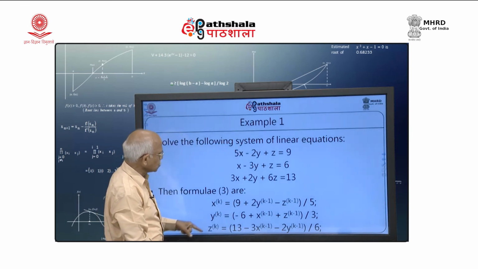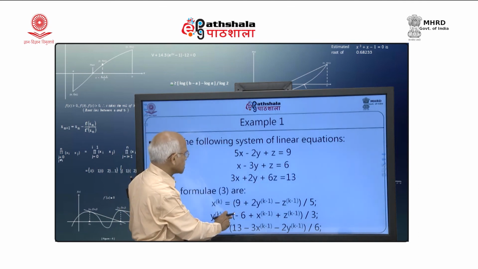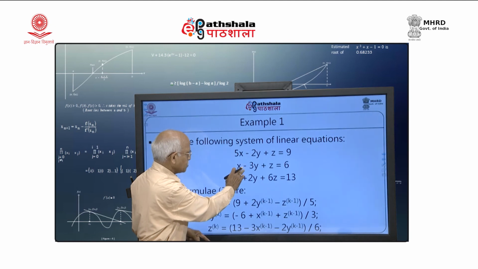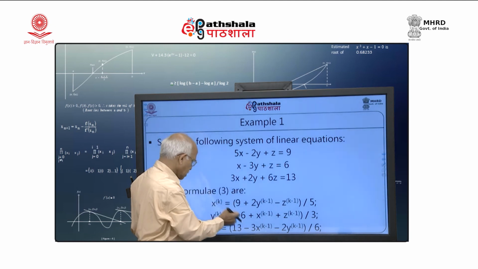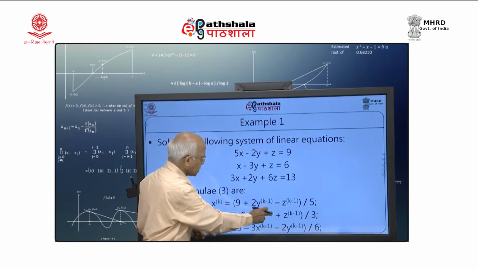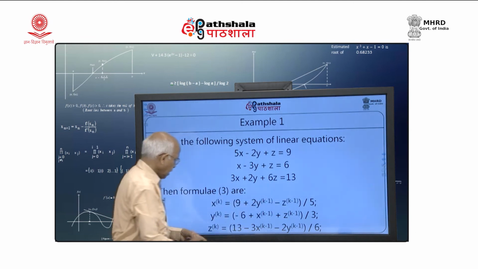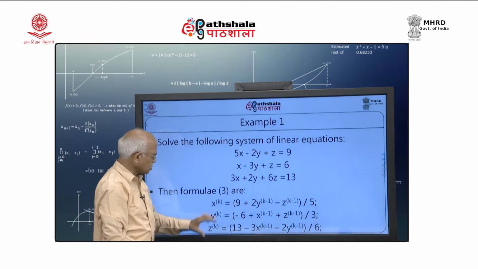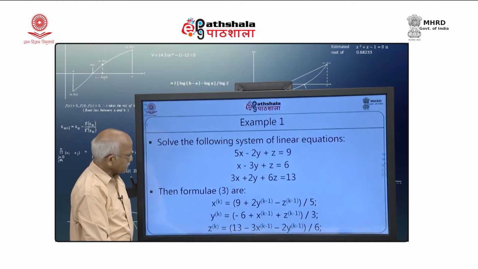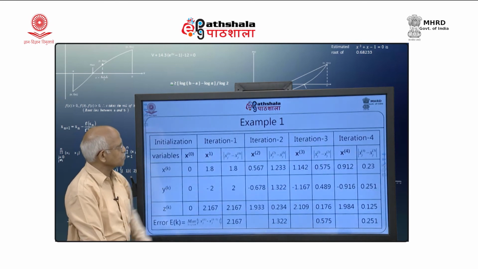So, y k equal to minus 6. Because this is minus, I am taking y on this side and this on this side. So, I will get minus 6 plus x k minus 1 plus z k minus 1, divided by this 3, and that is how I will get z k. So, these are the formulas, and now I am generating the sequence of approximations.